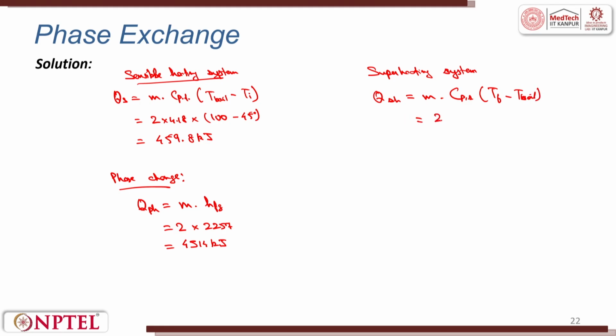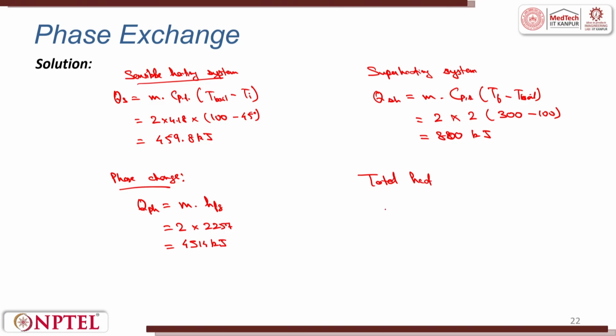This is equal to 2 into the value of CPS, 2 kilojoules per kg, into the final temperature minus boiling temperature. Final temperature is 300 degrees, boiling temperature is 100. This value turns out to be 800 kilojoules.